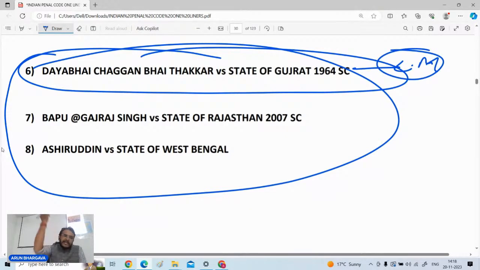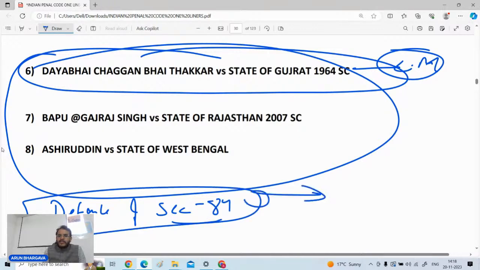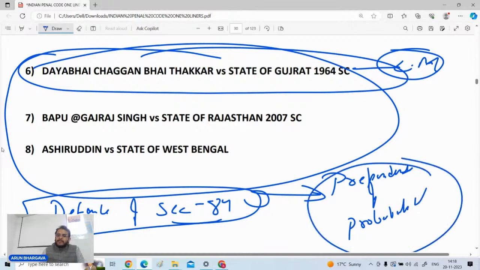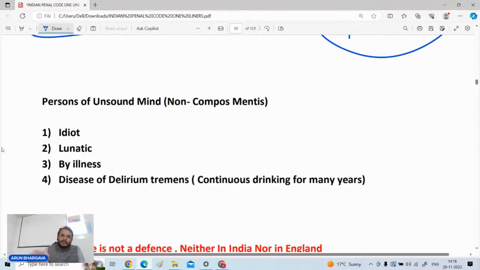बहुत सारी चीजें बताई हैं और एक ये भी बताया that whenever you are taking the defense of section 84, you don't have to prove the things beyond reasonable doubt, you only have to create the preponderance of probabilities। आप सिर्फ probability create कर दो that at the time of doing a particular act I was not able to understand the nature of the act और I was not able to know whatever I am doing is wrong or contrary to law। अगर आप ये भी चीजें बता दें, probability भी create कर दें, you will be getting the benefit of doubt। आपको beyond reasonable doubt चीजें प्रूव करने की आवश्यकता नहीं है। It was given in the case of Daya Bhai Chagan Bhai Thakkar versus State of Gujarat and in the other cases also.